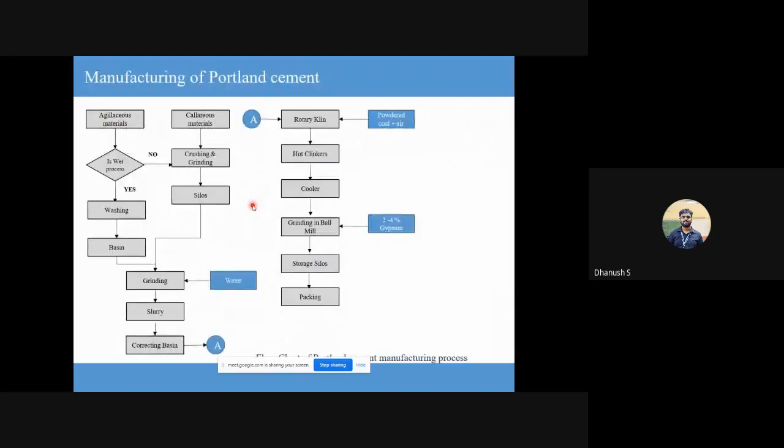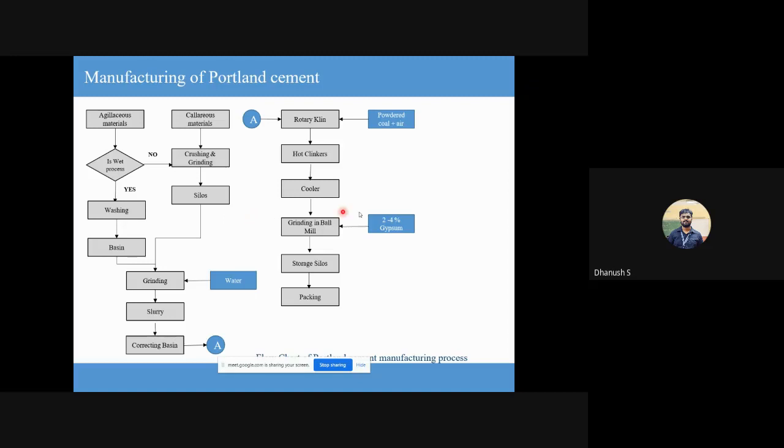Clear? So this is a flowchart that depicts both. Here again, if you see this calcareous and argillaceous materials, only this process will vary, whether it's a wet process or dry process. Beyond this, everything is the same again. So maybe you can remember this one flow chart. Depending on what question comes to the test, you can eliminate either this arm or this arm and keep the rest of it the same. Clear? So that is all. That is how cement is manufactured.